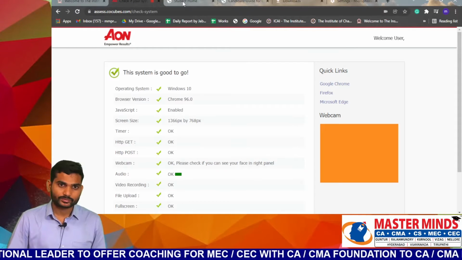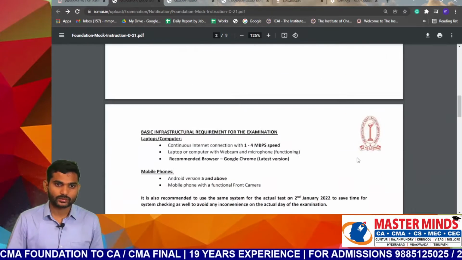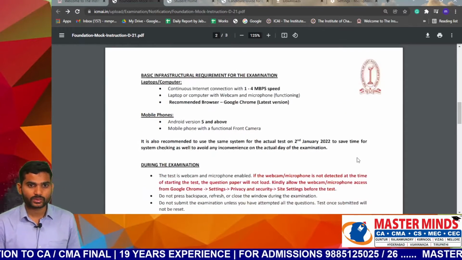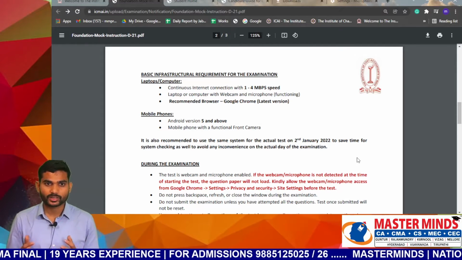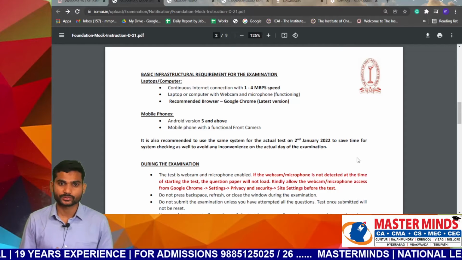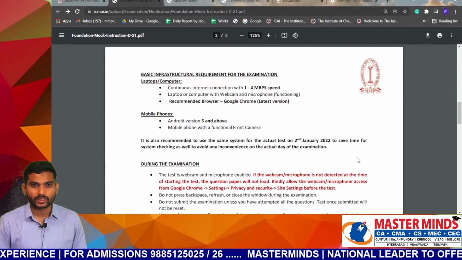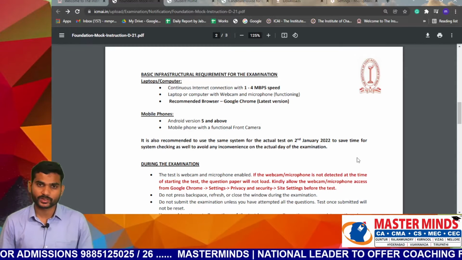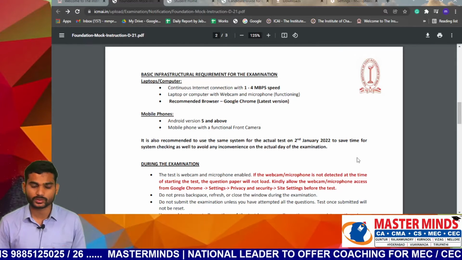Or tick mark. Then the system is ready to go to the exam. So, basic infrastructure requirements for the examination: laptops or computers with a continuous internet connection of 1 to 4 Mbps speed. The laptop or computer should have a webcam and microphone working properly. The recommended browser is the latest version of Google Chrome.